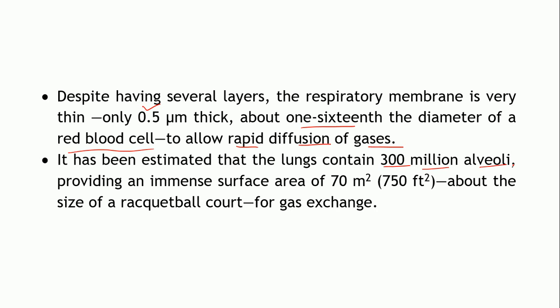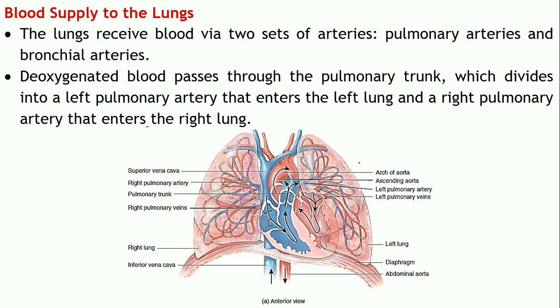That is roughly 70 square meters, which is roughly equal to a racquetball court. So, this much area is available for the gaseous exchange. Imagine with what speed it is occurring. So, these specialized arrangements are made available for the efficient exchange of the gases.